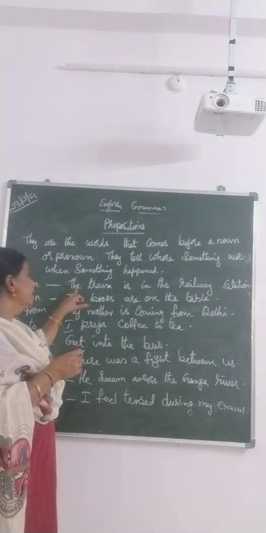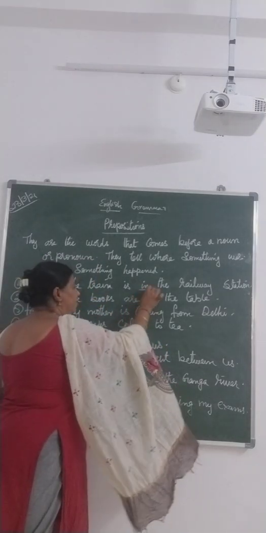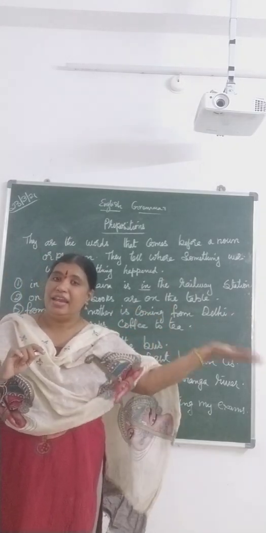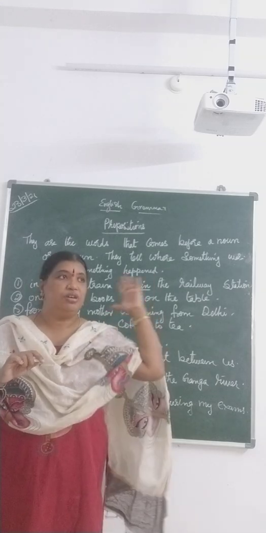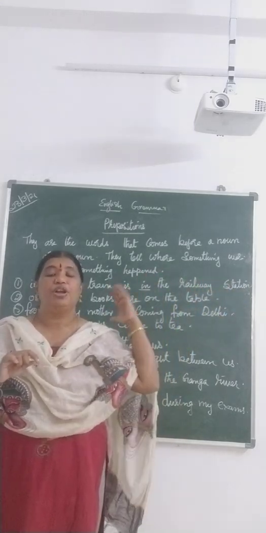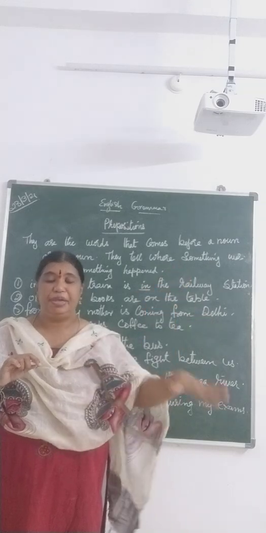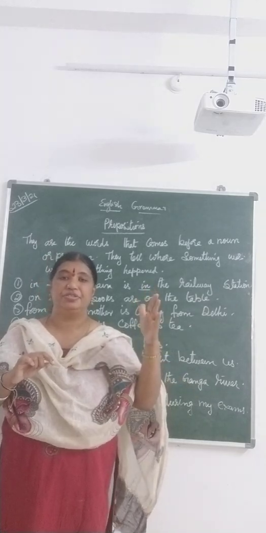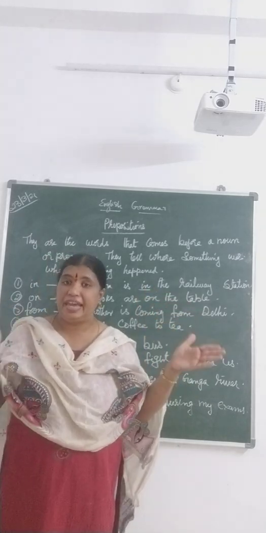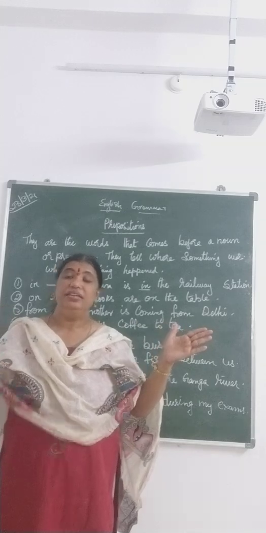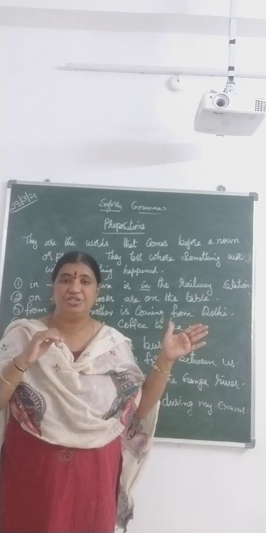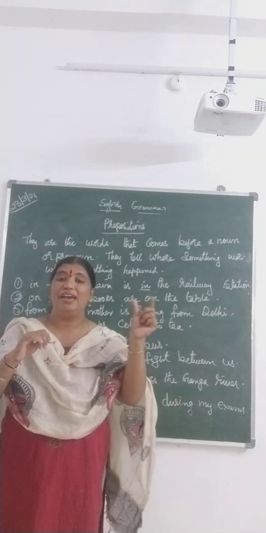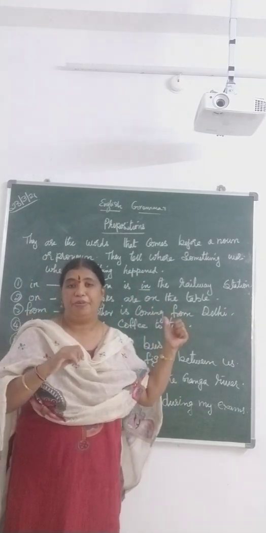Now, the example: the train is in the railway station. Where is the train? It is in the railway station. The railway station is a very good place where all the trains come and stay for some time and carry the passengers and drop the passengers. So, the railway station is a big area, and in this area the trains would be coming inside. So, the train is in the railway station. There the word in is a preposition.